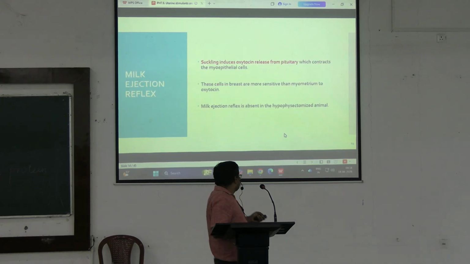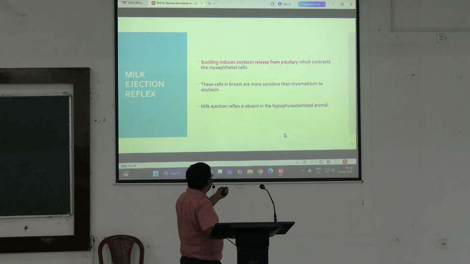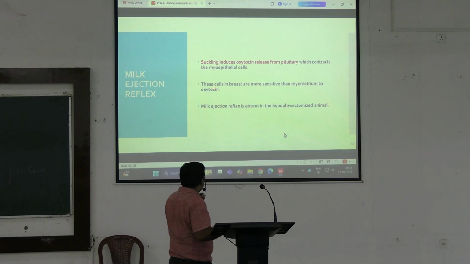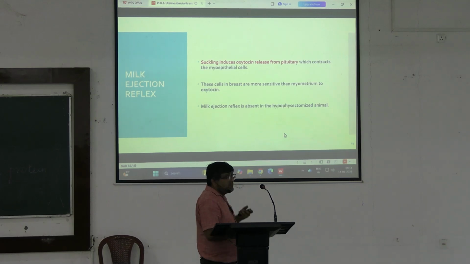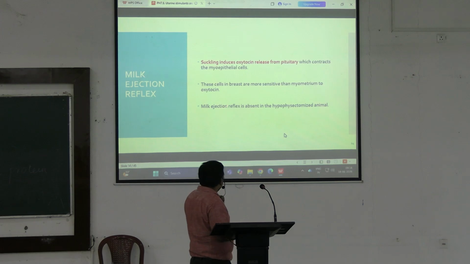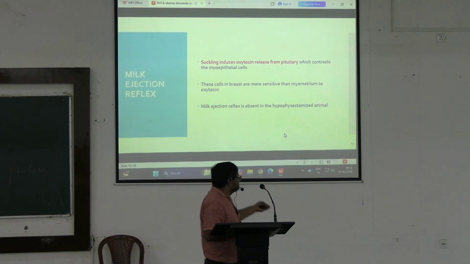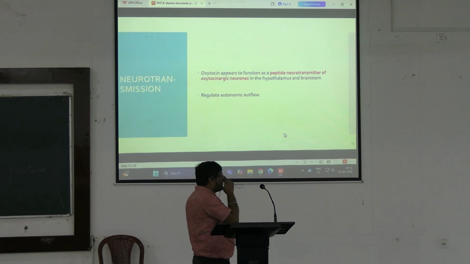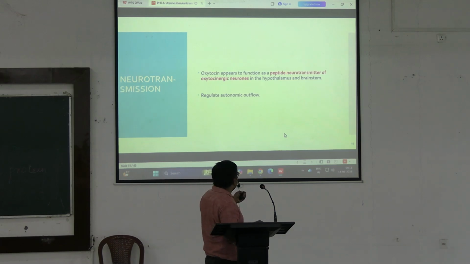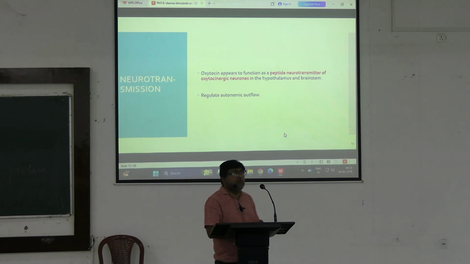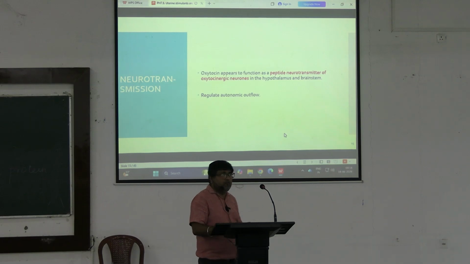Coming to the milk ejection reflex, already discussed, suckling induces oxytocin release from the pituitary, which contracts the myoepithelial cells. These cells in the breast are more sensitive than the myometrium of the uterus. The milk ejection reflex is absent in a hypophysectomized animal, the animal having no pituitary gland. Neurotransmission: oxytocin may function as a peptide neurotransmitter of oxytocinergic neurons in the hypothalamus and brainstem, and they regulate autonomic flow.